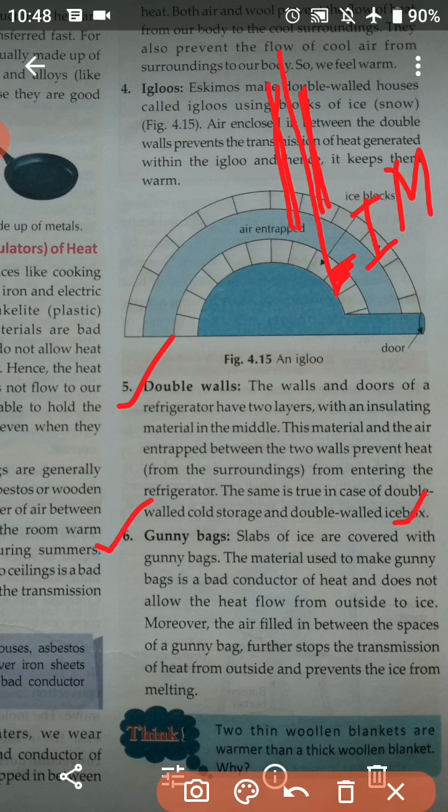Number 6, gunny bags. Slabs of ice are covered with gunny bags. The material used to make gunny bags is a bad conductor of heat and does not allow the heat to flow from outside to ice. Moreover, the air filled in between the space of the gunny bag further stops the transmission of heat from outside and prevents the ice from melting.